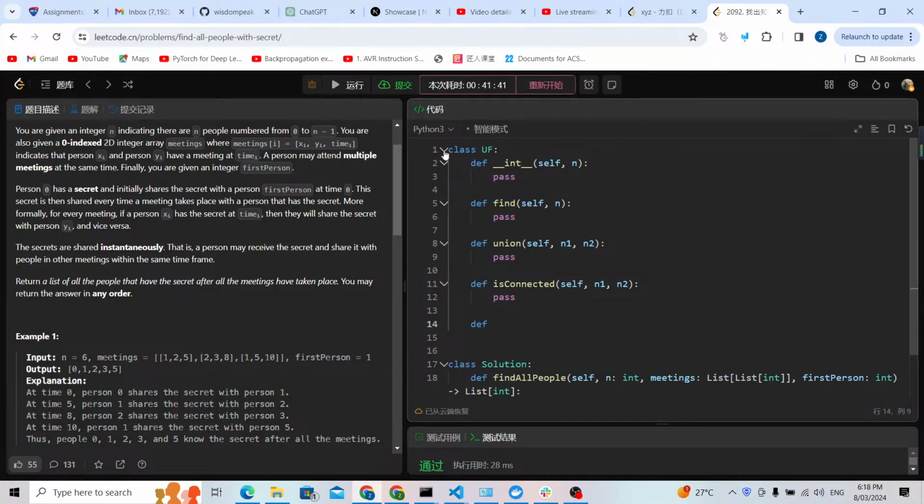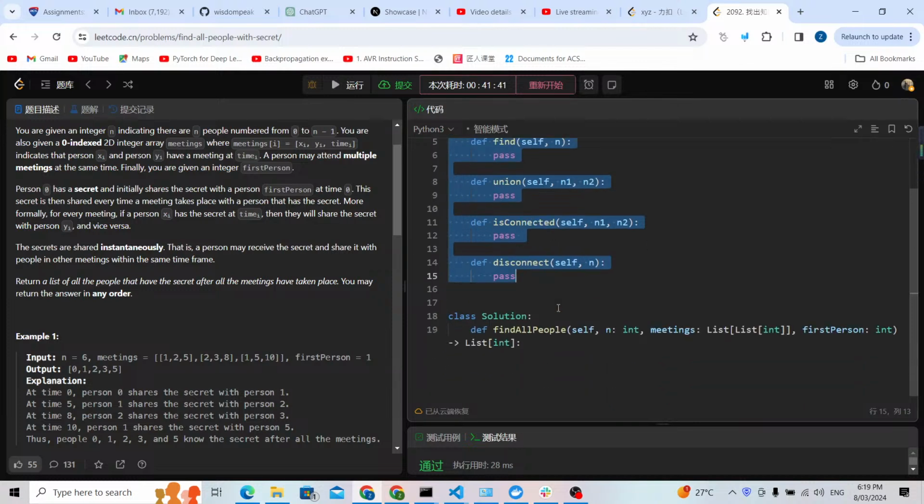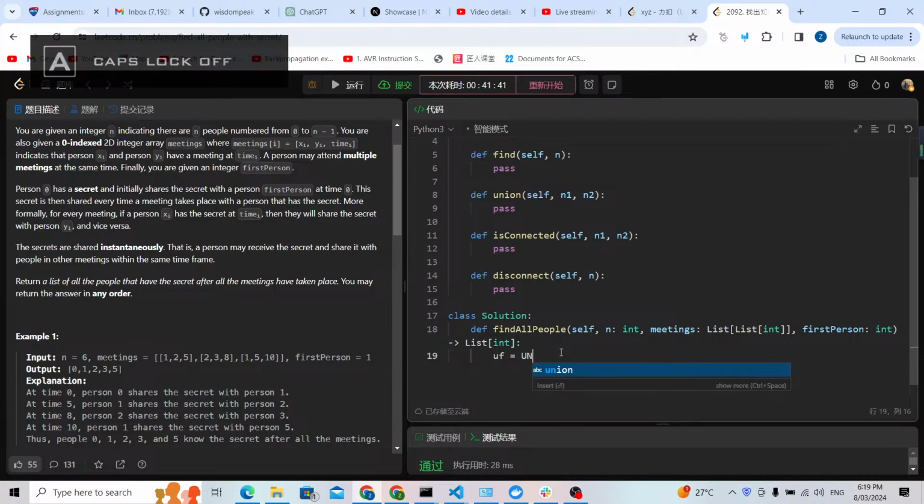Let me think. I will check the disconnect, so I will use a disconnect. It will be n, just a node. I will give a path first. After all, I will write all those functions. But before that, let me finish the main function of the class. So I'm going to define the unified. It's going to be UF with the number of nodes.